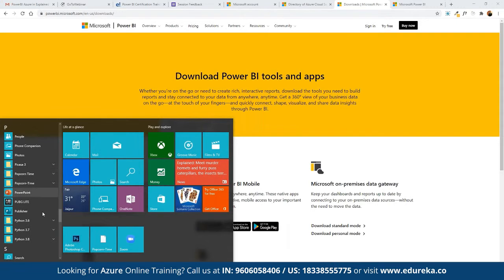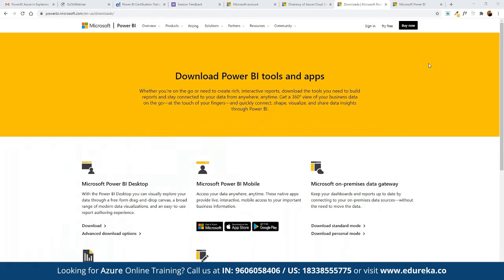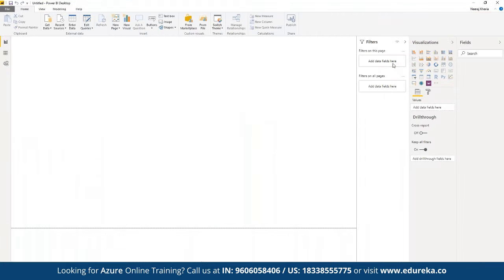All right. Once we have the Power BI Desktop version downloaded, we can open this up. Now Power BI is one of the easiest platforms to get started with. Once we have this downloaded and opened up, we can see this dashboard open in front of us. First of all, this is the entire canvas that we have to work on. Here we can work on the entire data set, and here we have different worksheets, as in we can create multiple worksheets. We can get started here.